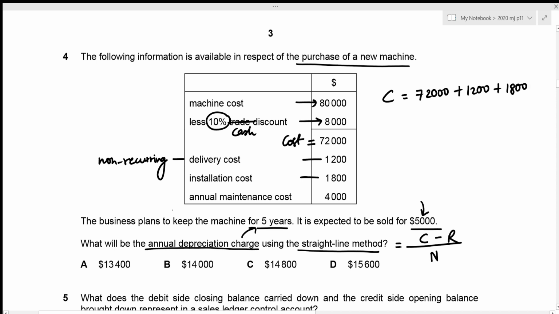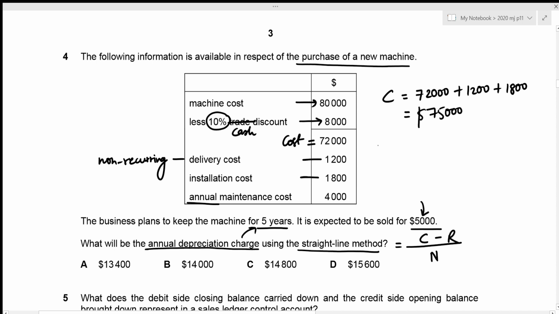And finally, we are given annual maintenance costs. Remember that this is annual, which means that this cost will be recurring every year. So obviously this is a recurring expense which should be treated in our income statement and not be added to our capital cost. So this is just going to be the total cost for the new machine, which is 72,000 plus 1,200 plus 1,800, which results in the value of 75,000.